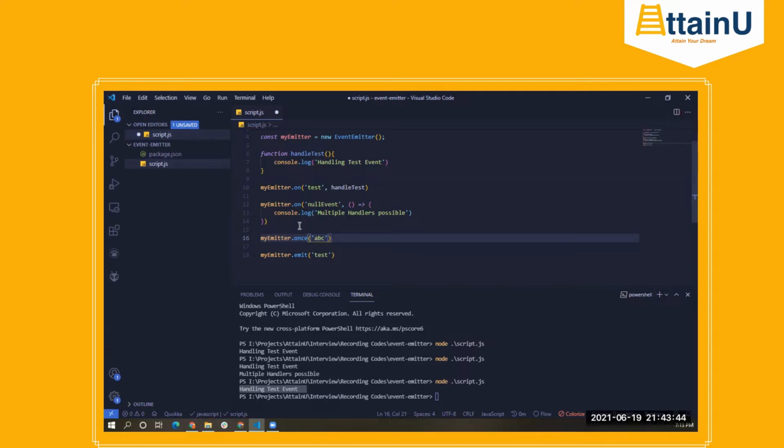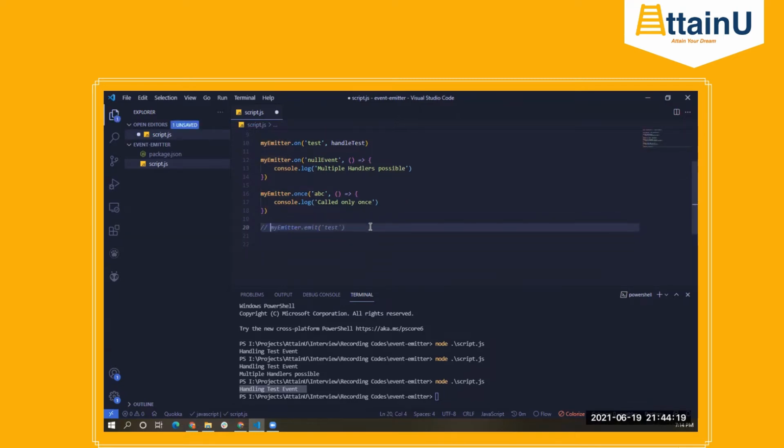So whenever the ABC event is triggered, I want to execute this function, whatever function I am passing right now, correct? I'll just say here once example, or I can say called only once, right? Okay.